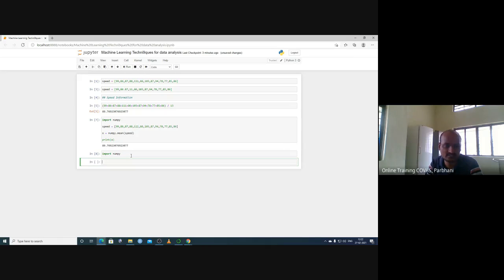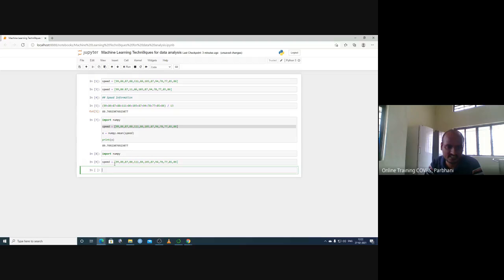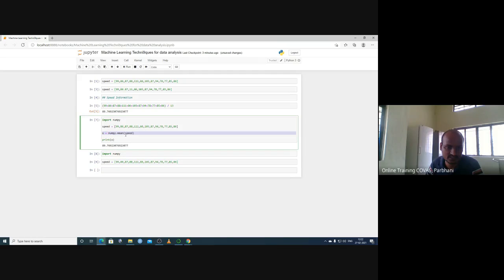Then the speed of the car, which we have to type here. I'm pasting it twice just to make it easy for you to see. I have imported numpy, a Python library for analyzing this data.